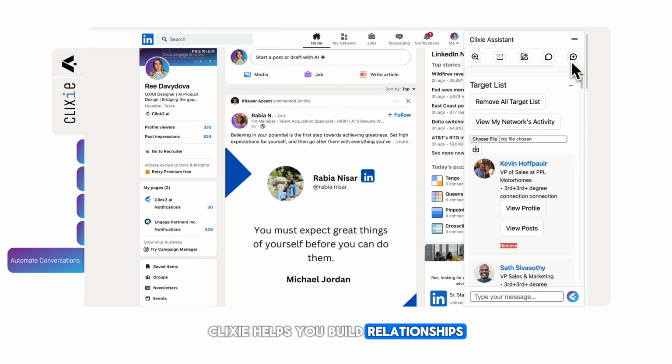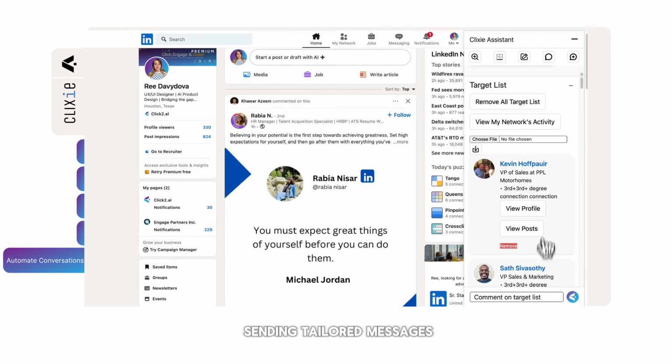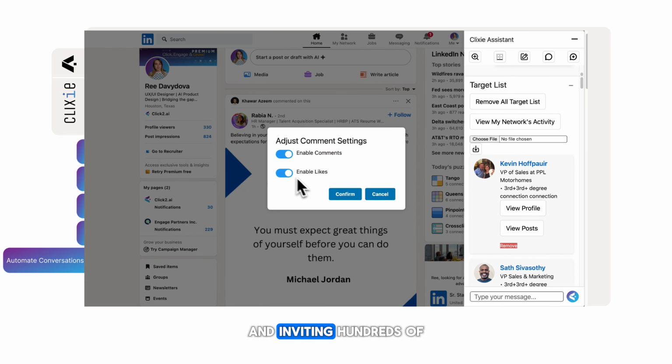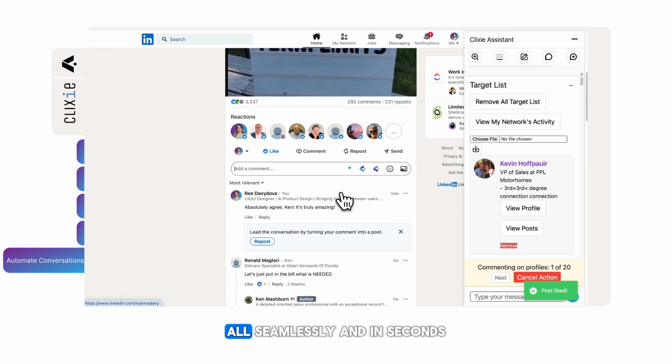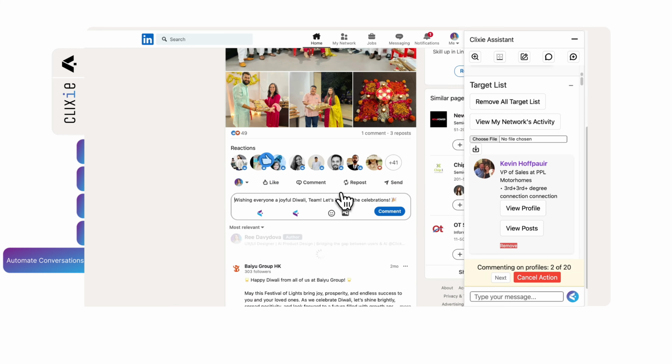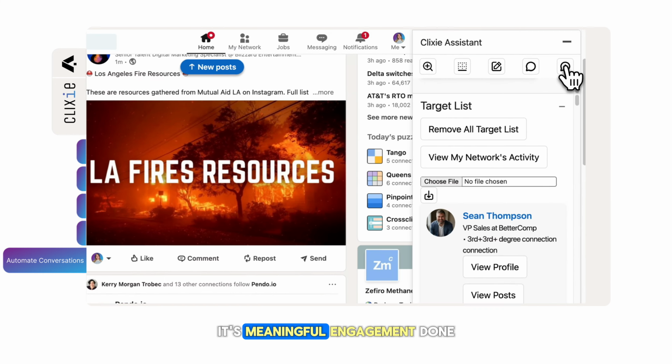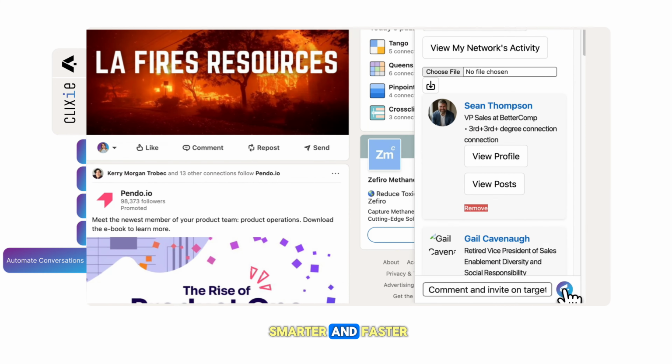Clixie helps you build relationships by commenting on posts, sending tailored messages, and inviting hundreds of people to connect, all seamlessly and in seconds. It's not just automation, it's meaningful engagement, done smarter and faster.